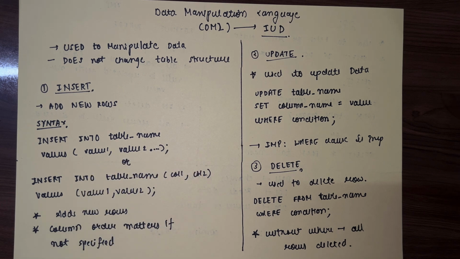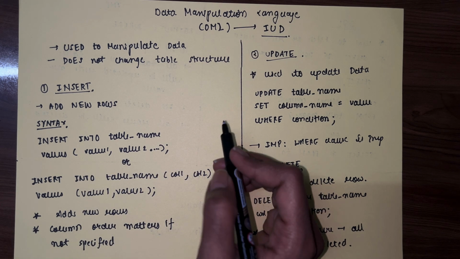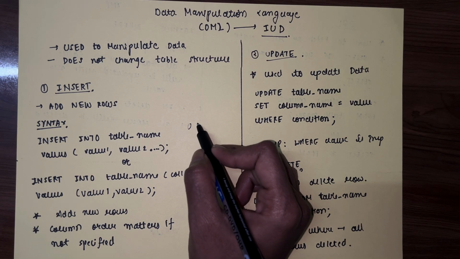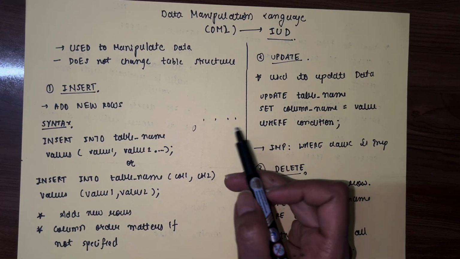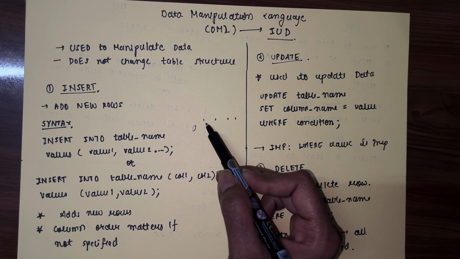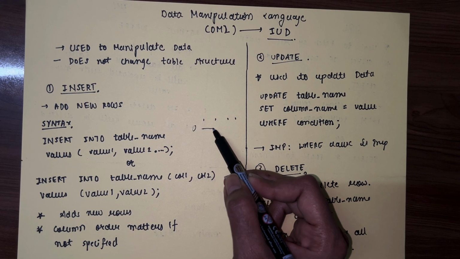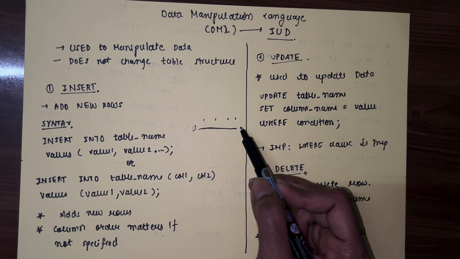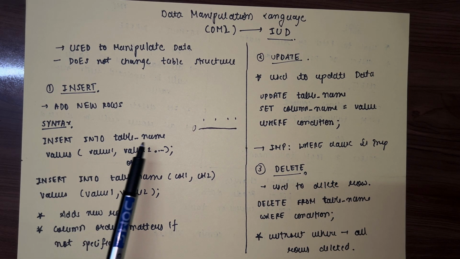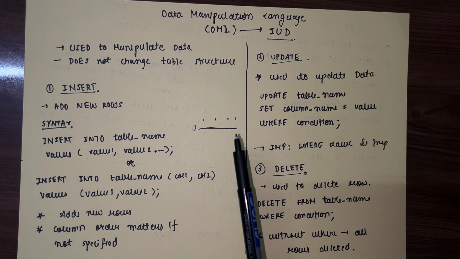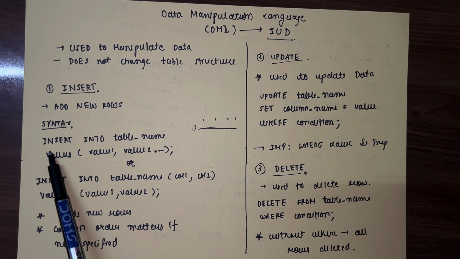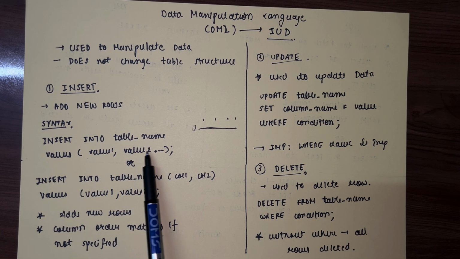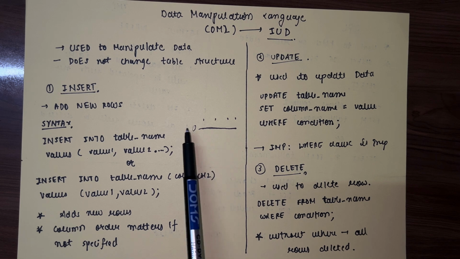For instance, let's consider that this is row 1, so it is going to have columns 1, 2, 3, 4. When you want to enter data in all the columns in this row, the entire row, then in that case use this syntax, because then you don't need to specify the columns. You are going to enter data in all the columns of the row. So use this query when you want to enter data in an entire row.